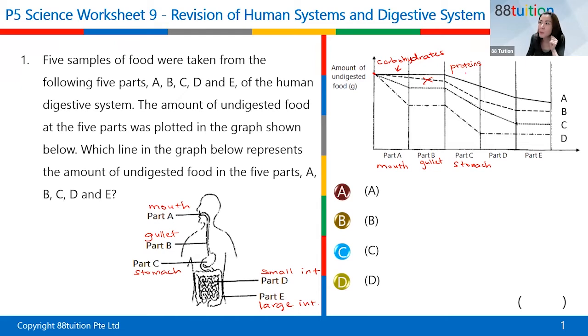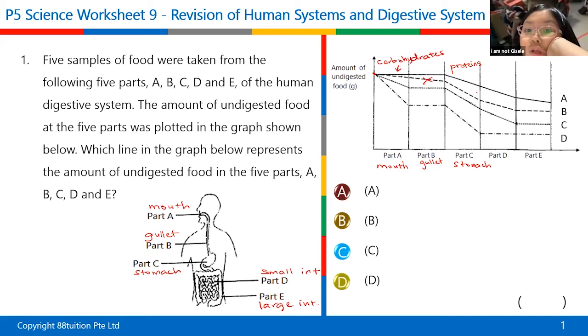Now, I'm telling you, proteins get digested in the stomach. Proteins get digested in the stomach. Okay? So if you eat a lot of carbohydrates, you still have a lot of them left, it's not going to be digested in the stomach, because in the stomach, it's only going to digest the food that contains proteins, like the meat that you're eating. Rice is actually classified under carbohydrates.